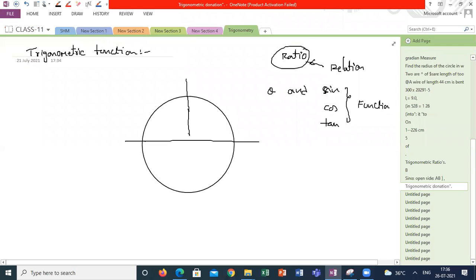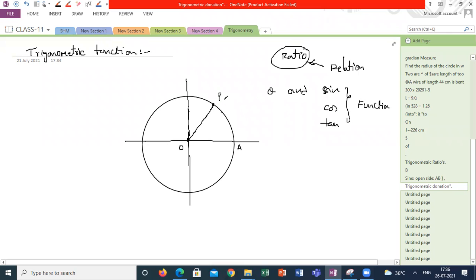where the center is at the origin of the coordinate axis. Now there is a point which is starting at A. O is the origin and center of the circle. Starting at A, after some time it is at P. It completed this much.